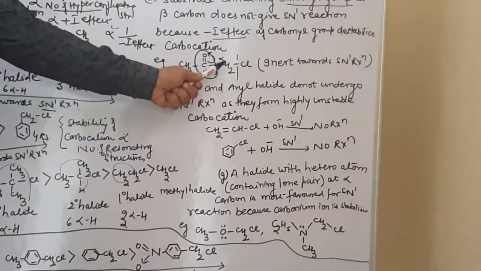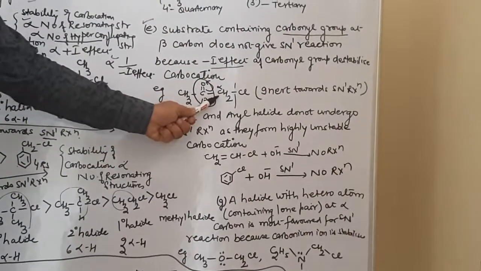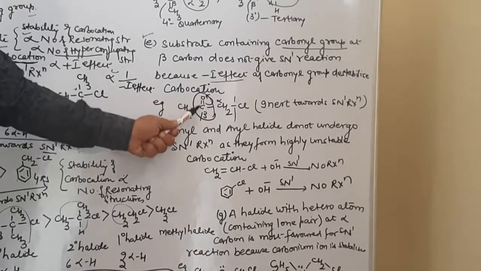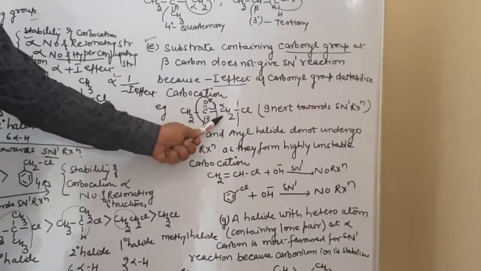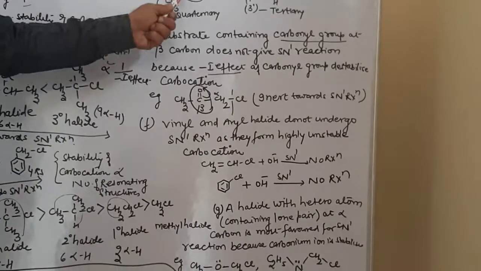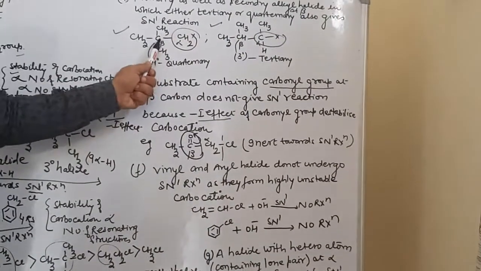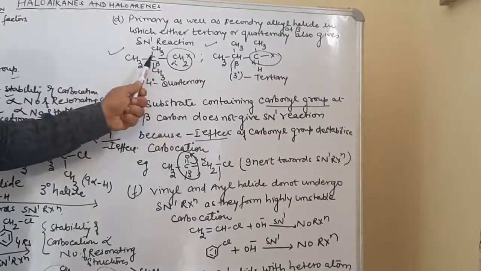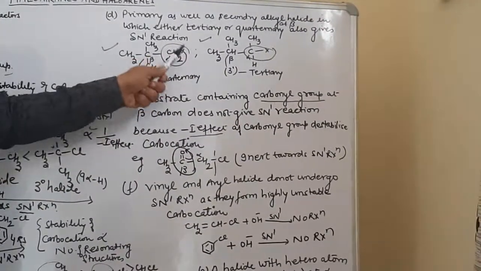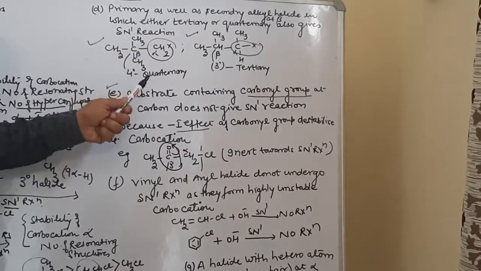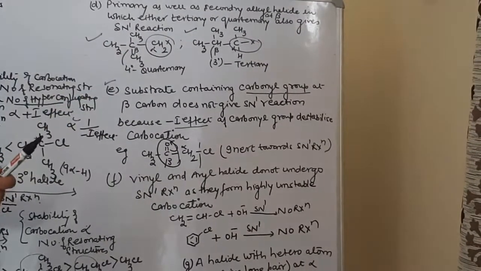This is 1 degree, this is 1 degree, but these are two different concepts. Here at the beta position, an electron withdrawing carbonyl group is present, which destabilizes the carbocation. So in this case, the SN1 reaction will not be favored. This was also 1 degree, but at the beta position, a quaternary or tertiary carbon atom was present, which can stabilize the carbocation by either a 1,2-hydride shift or a 1,2-methyl shift, leading to the formation of a more stable carbocation.